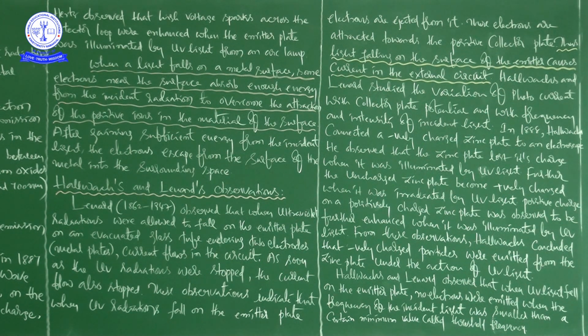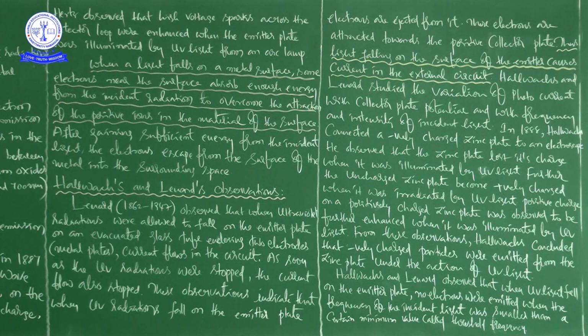So when these electrons try to come out from the metal, when the metal surface is exposed to the light, the positive ions will try to pull the electrons back. When the positive ions pull them back, the electrons cannot come out from the metallic surface. So the attractive force by the positive ions for the negative charges, which are electrons, should be overcome.